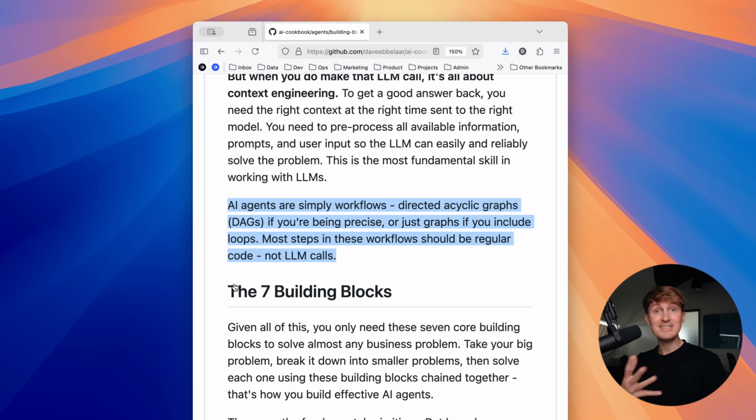And then the final thing that you need to understand is that most AI agents are simply workflows, or DAGs if you want to be precise, or just graphs if you include loops. And most steps in these workflows should be regular code, not LLM calls.